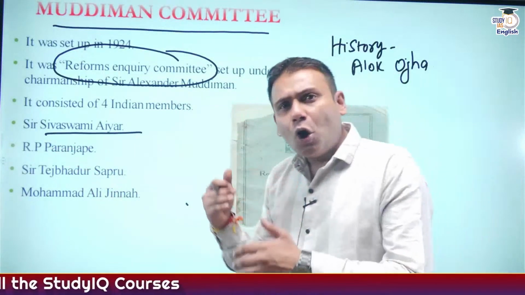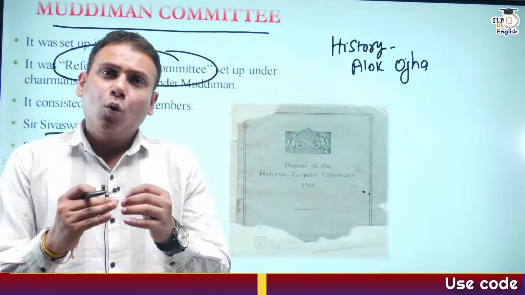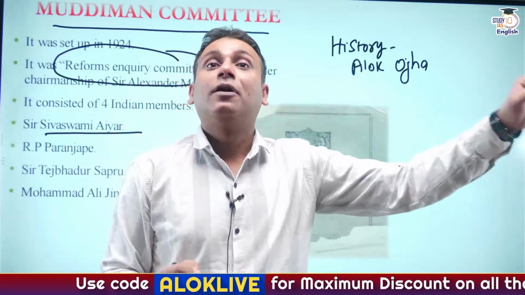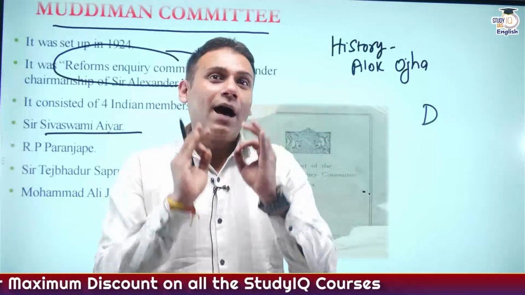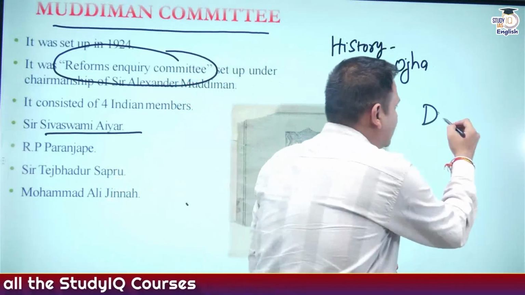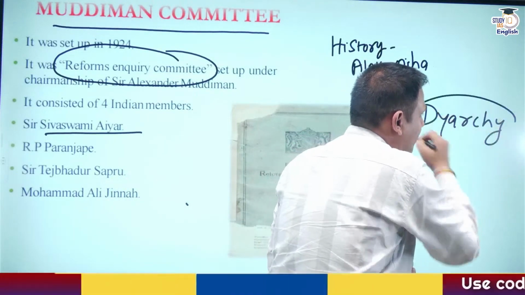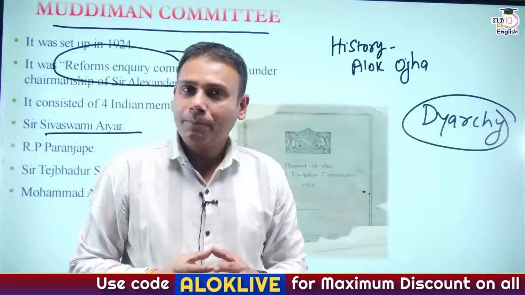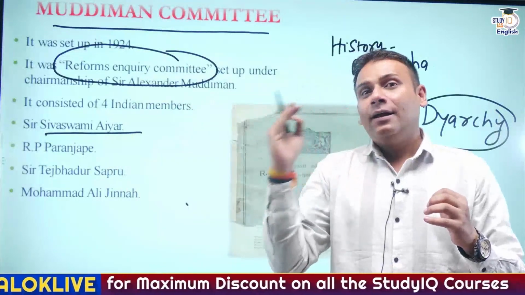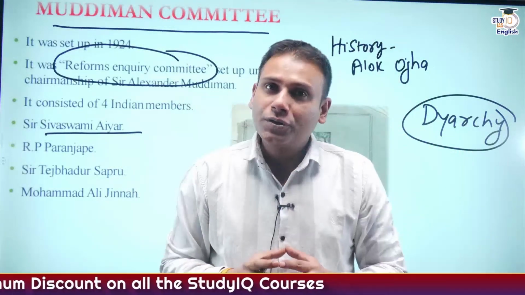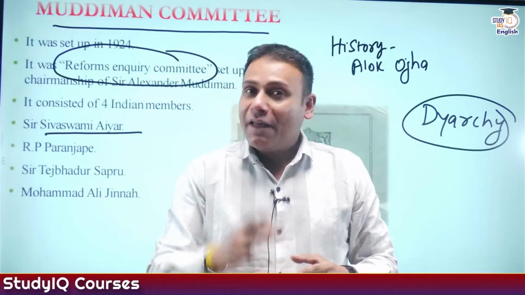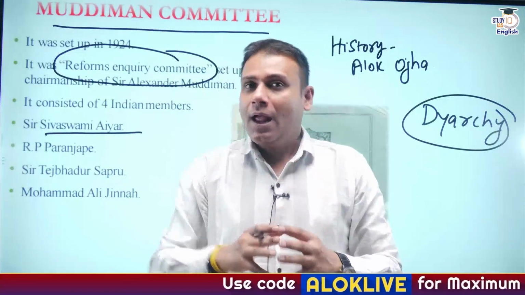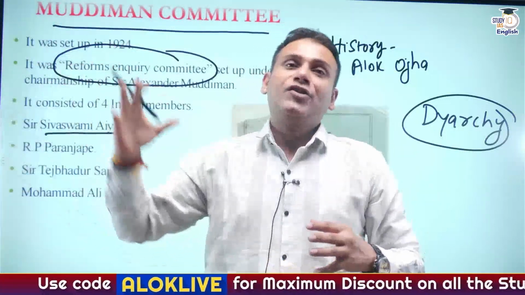Now, before I tell you the objective of the Muddiman Committee, let me go into a brief background of Government of India Act 1919 or Montagu-Chelmsford reforms. Now, there is a concept called diarchy. Let me tell you what diarchy is all about, and give you a brief synopsis of the Act. As per Government of India Act 1919, bicameralism was introduced at the center for the first time. And there were 2 houses: Central Legislative Assembly, synonymous with present-day Lok Sabha, and Council of States, synonymous with present-day Rajya Sabha.